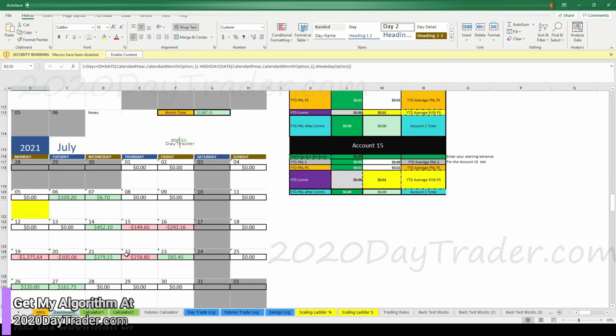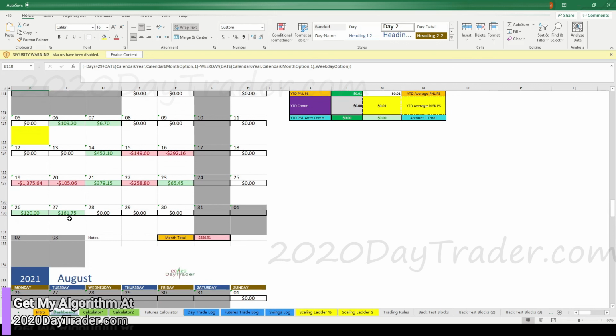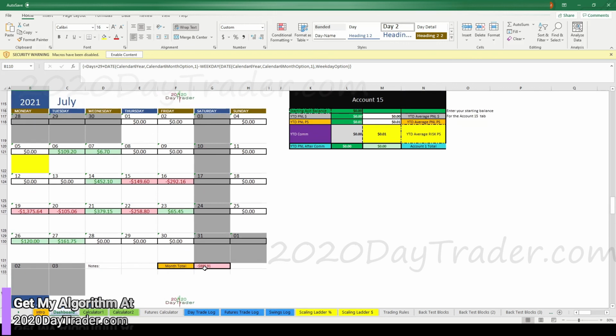Green day. Sweet. Go back to the calendar. Now we got 2 green days instead. And we're down to 886 with a couple days left to trade. 3 days left. 246. So if I can do 2 or 300 in each one of these days, we might squeeze a green month out. I don't know. We're going to find out. All right, everybody. So now I'm going to finally shut it down. We're done.